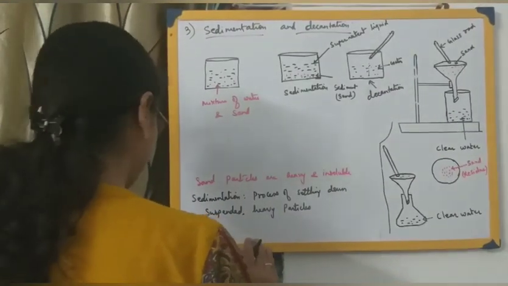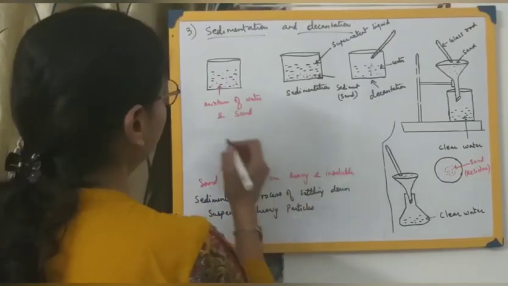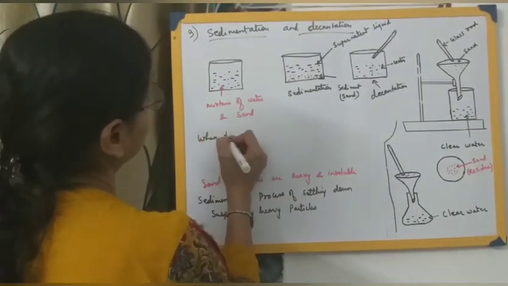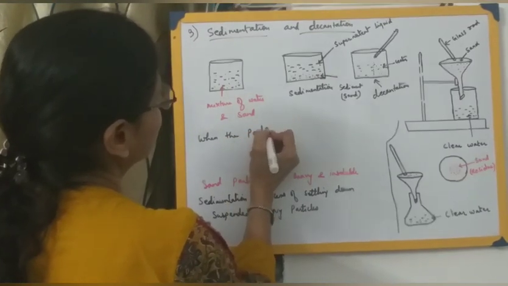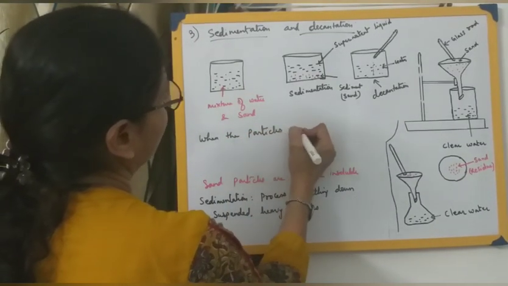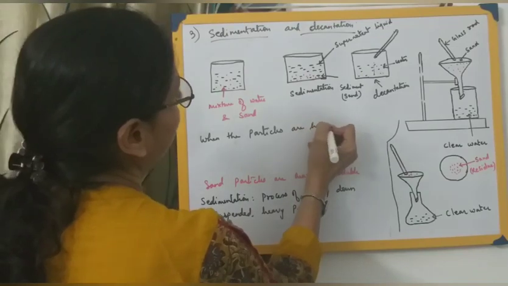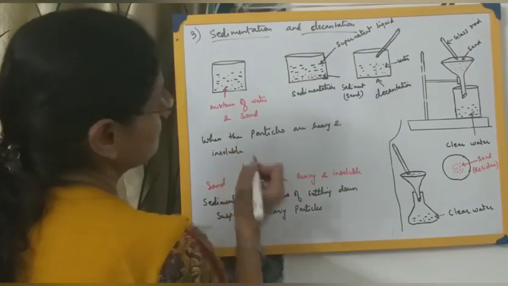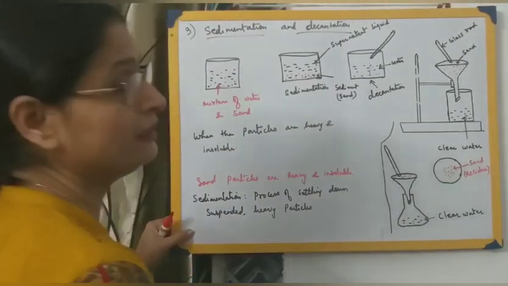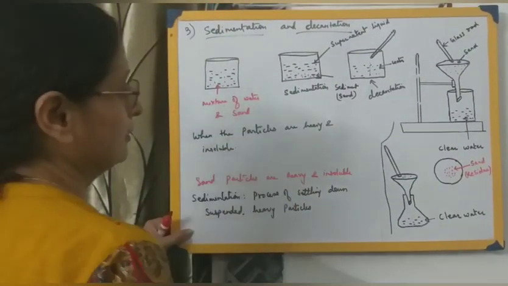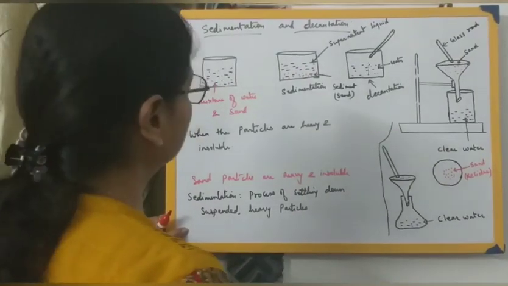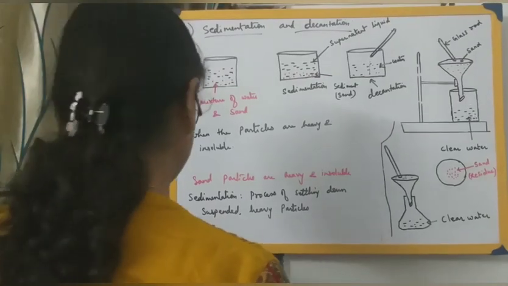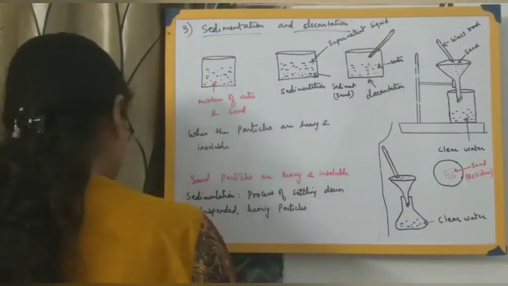So when can we adopt this method? When the particles are heavy. When the particles or components in a mixture are heavy and insoluble, only then can sedimentation and decantation be done. If the particles are soluble or lighter, then this process cannot be employed. Okay. Next we move on to the next method of separation.